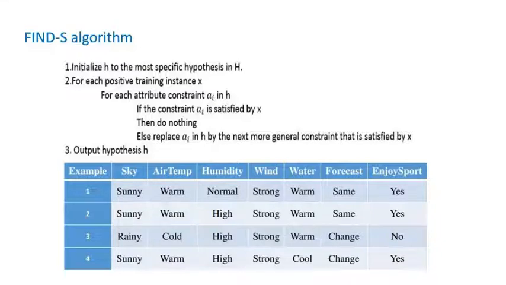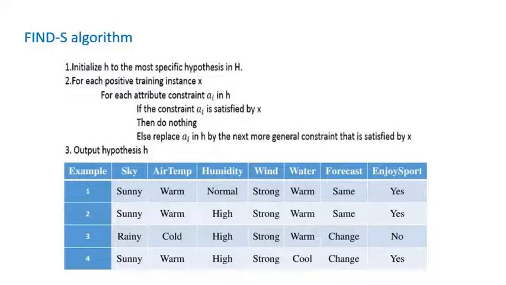Now it's time to use this partial ordering to organize the search for a hypothesis. One way is to begin with the most specific possible hypothesis in H, then generalize this hypothesis each time it fails to cover an observed positive training example. The Find-S algorithm uses three steps. The first step is to initialize h to the most specific hypothesis in H.